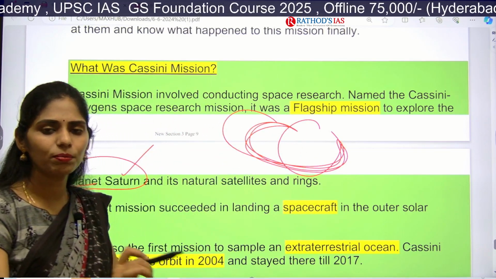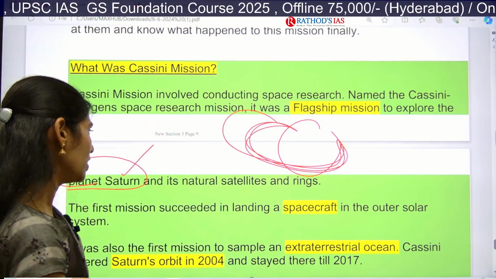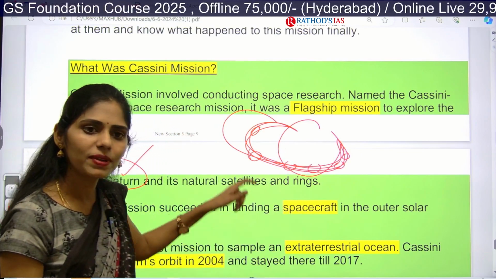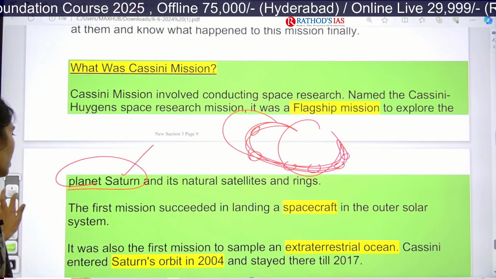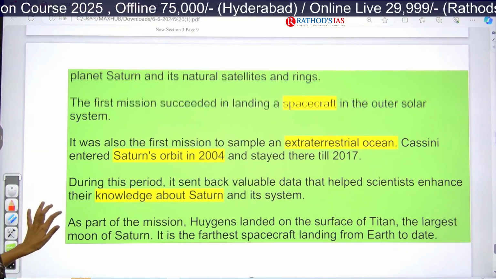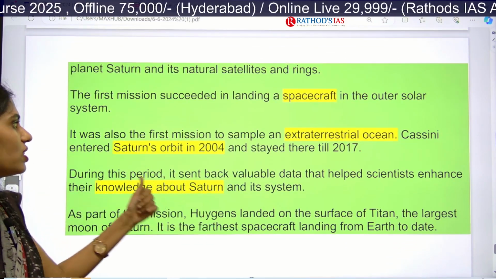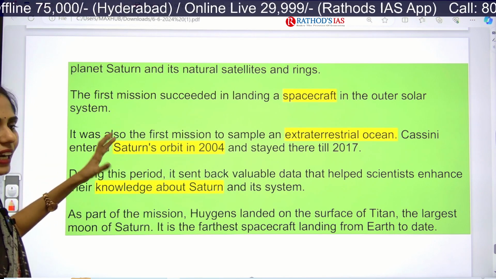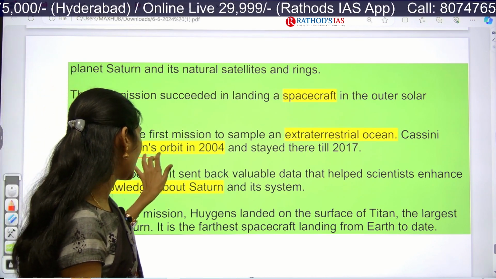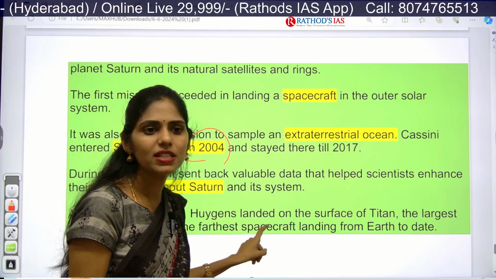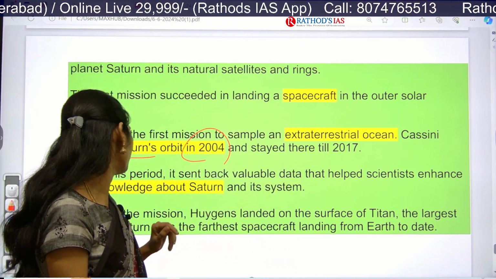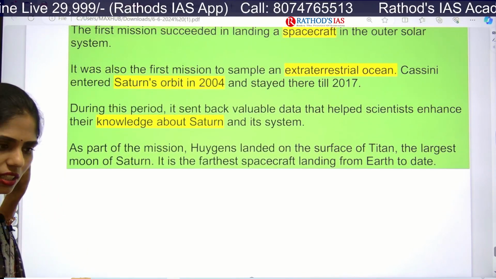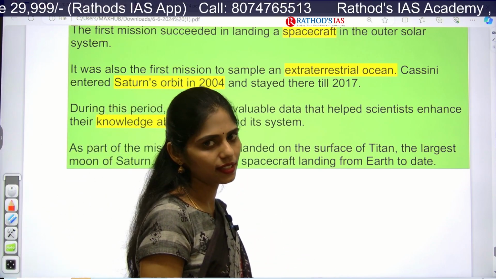These rings are made up of just dust, right. In these dust particles we have the satellites of Saturn, and it will be studying even the satellites of Saturn. And this is the first space mission which succeeded in landing a spacecraft in the outer solar system, and it entered the orbit of Saturn in 2004 and stayed at Saturn till 2017. That's it, nothing much important. You have to know it is a mission which was launched to study Saturn.